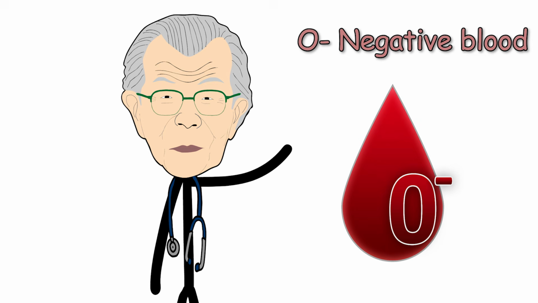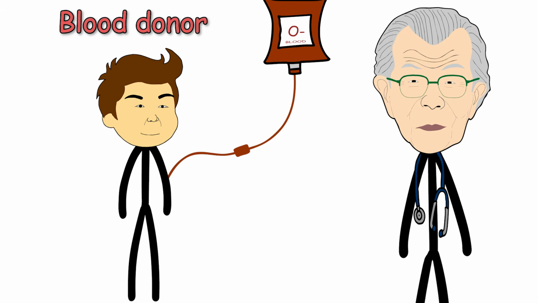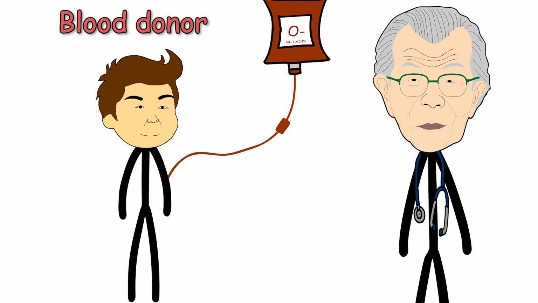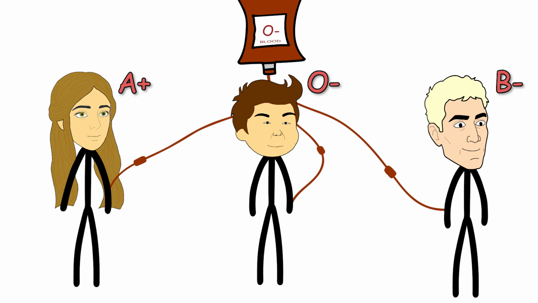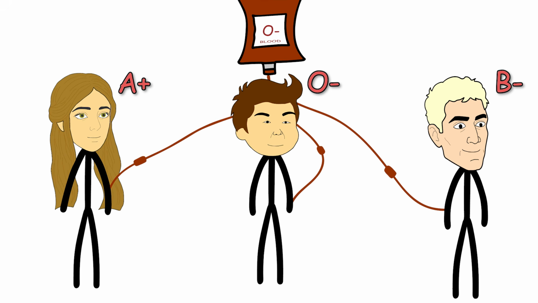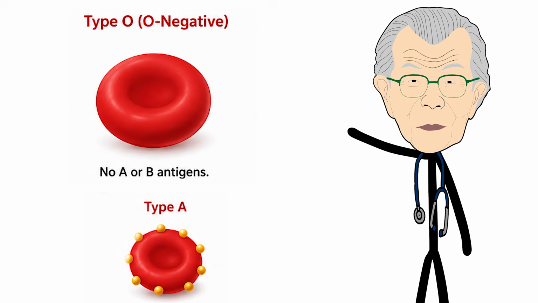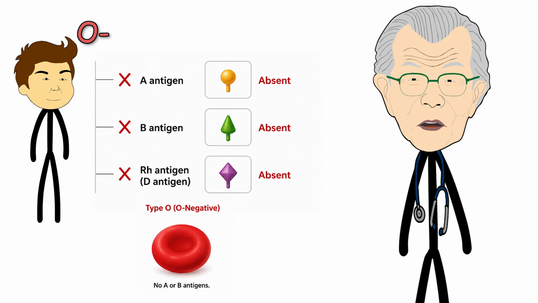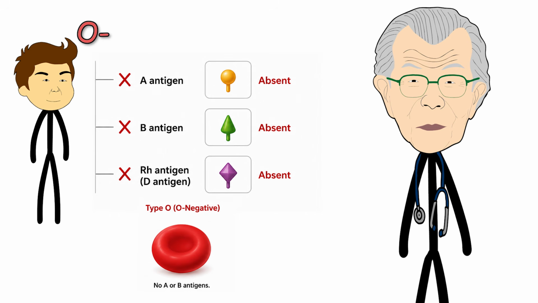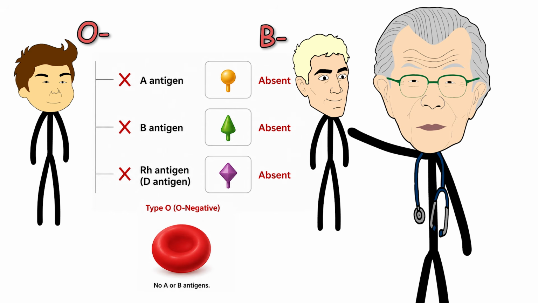O negative. If you have O negative blood, your most unfair biological advantage is your status as the ultimate universal red blood cell donor. Because your red blood cells completely lack A, B, and Rh antigens, there are no foreign surface proteins for another person's immune system to recognize or attack.